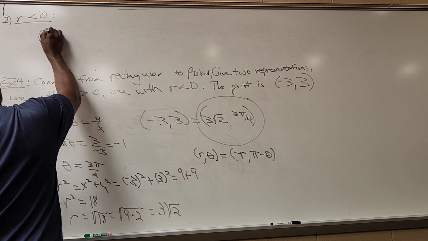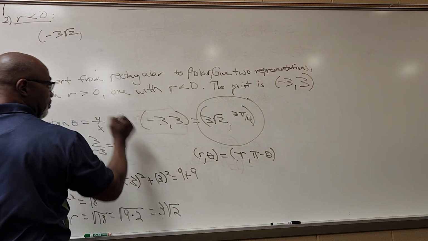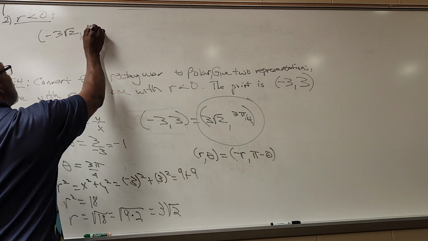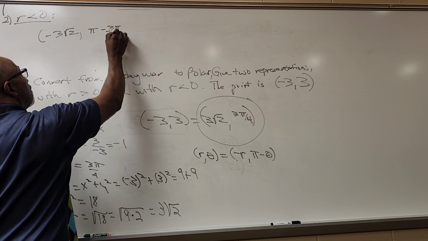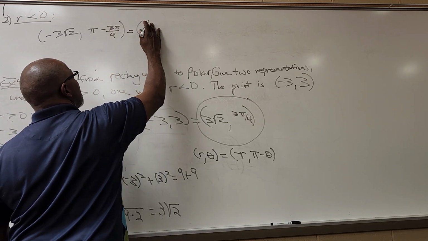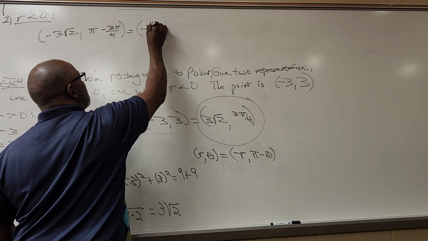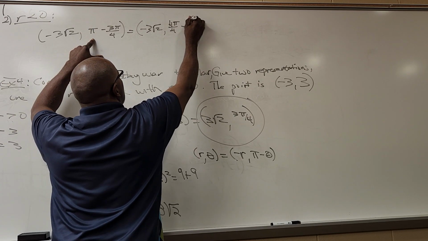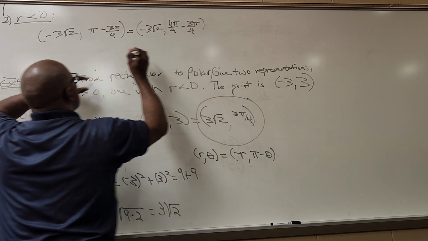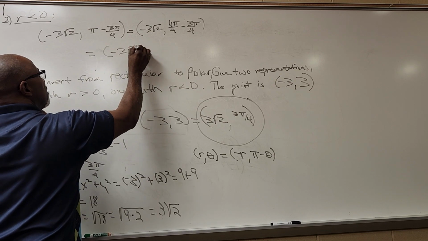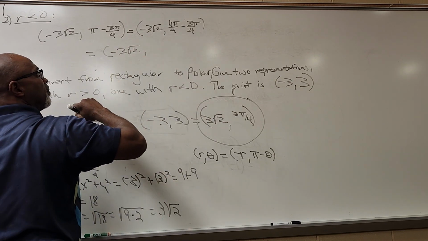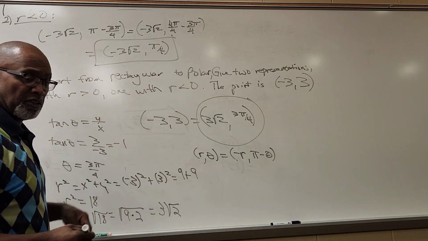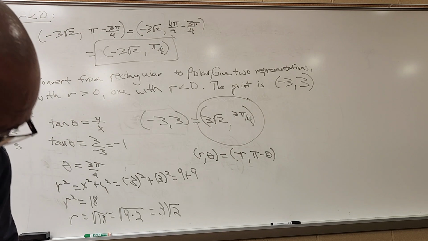So I'll say negative 3 square root of 2. And then my angle, theta, is 3 pi over 4, so pi minus 3 pi over 4. Okay, so that's negative 3 square root of 2. Pi is the same thing as 4 pi over 4 minus 3 pi over 4. So I get negative 3 square root of 2, and 4 pi over 4 minus 3 pi over 4 is just pi over 4. So there's my representation where r is negative. Okay?